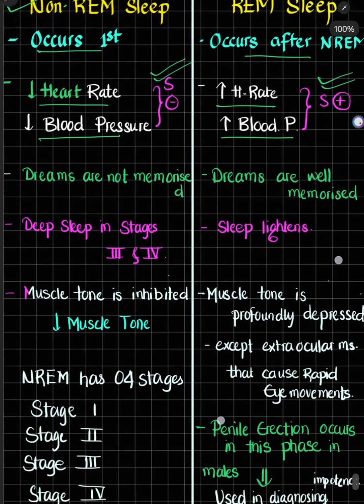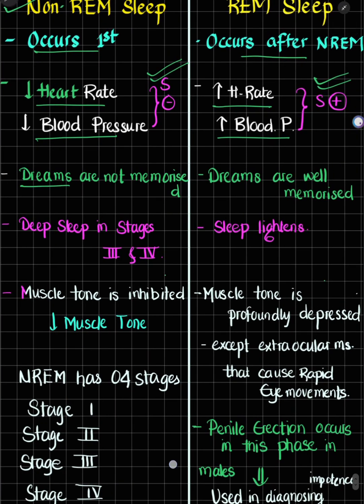So what about dreams? The dreams which we see in NREM sleep are not memorized. When we wake up, we cannot recall the dreams which we see in NREM sleep. Whereas in REM sleep, the dreams are well memorized. The dreams which we remember after we wake up in the morning are present in REM sleep. It is a very important point to differentiate between these two. When we say we have got into deep sleep, the deep sleep occurs in NREM stage 3 and stage 4. It is a very important MCQ also.